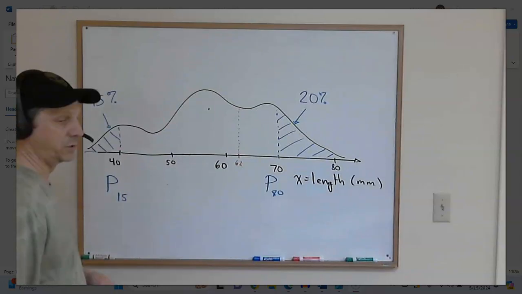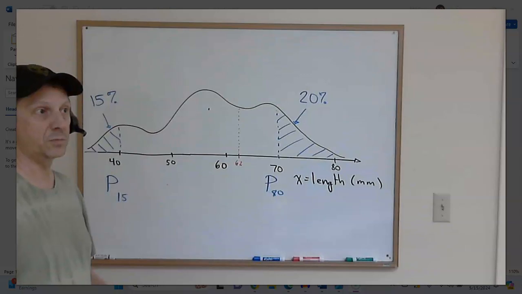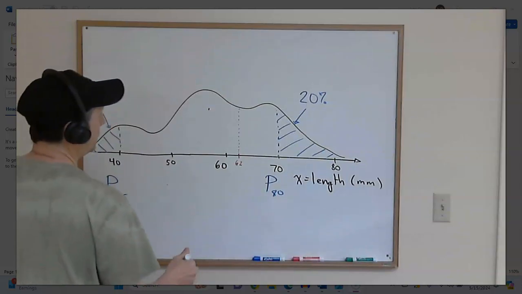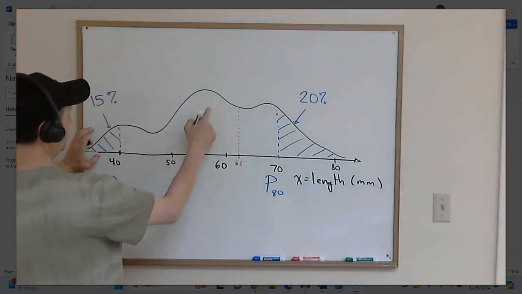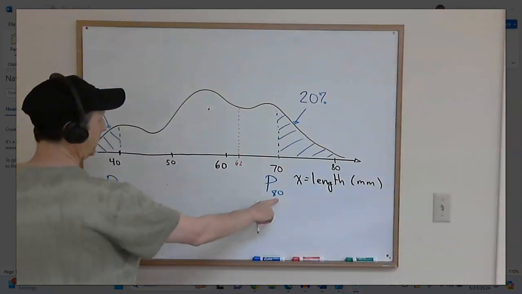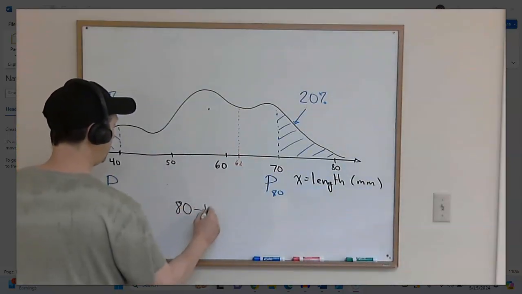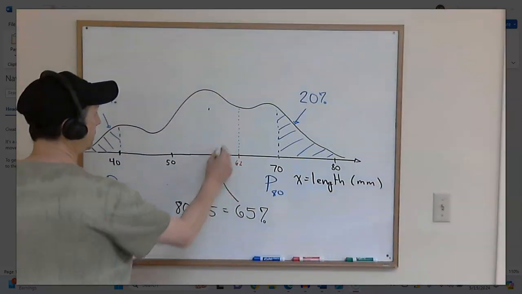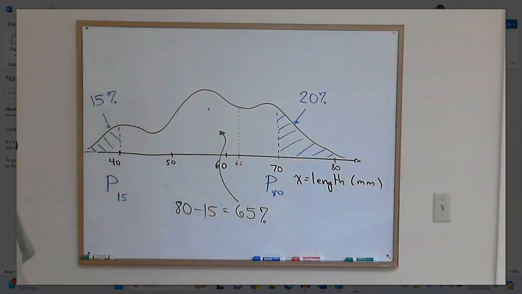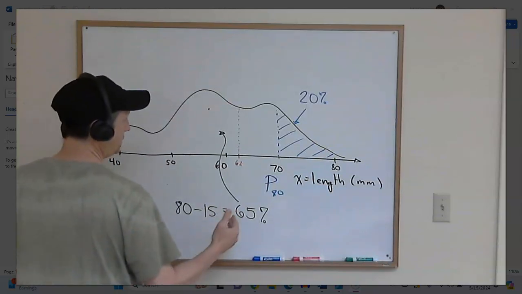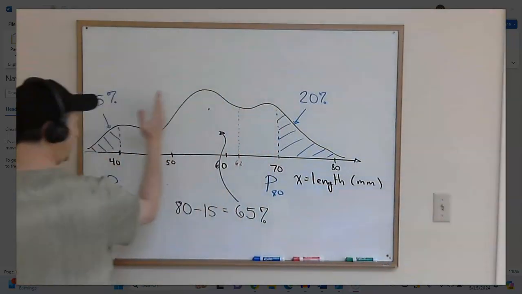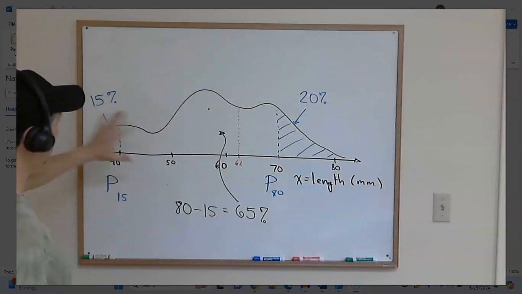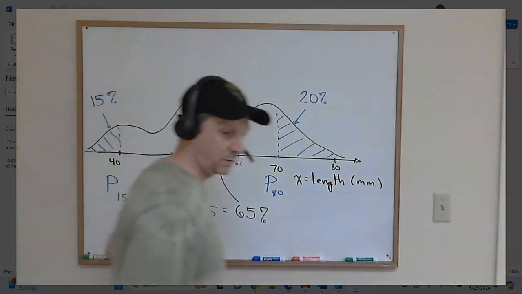And to answer that question, it's really simple, and your intuition is probably right. We just subtract their percentiles. So since we want the worm to fall between the 15th percentile and the 80th percentile, we would just subtract 80 minus 15. And we would find that 65% of the worms are in that zone. Again, I think that's pretty easy to see. If you remember that the area from here all the way to the left is 80, and then if we take away this 15, that would leave us with the 65 in between, wouldn't it?